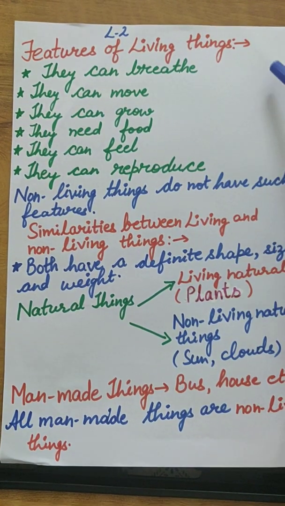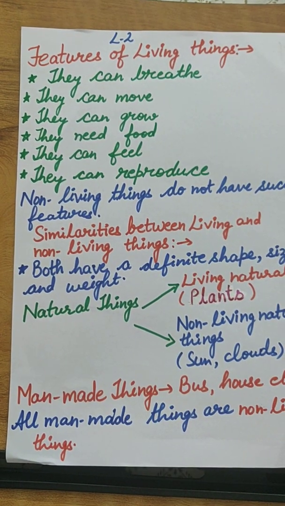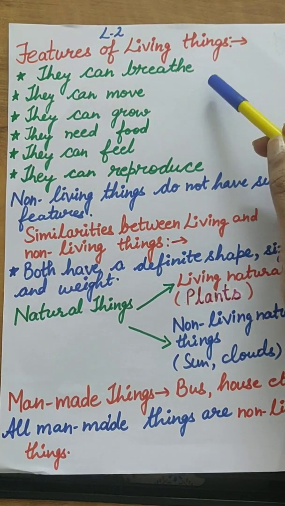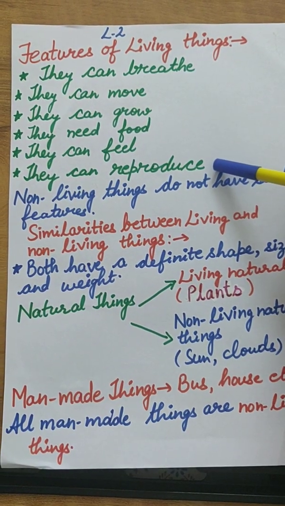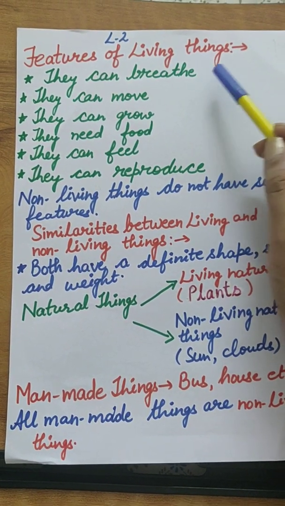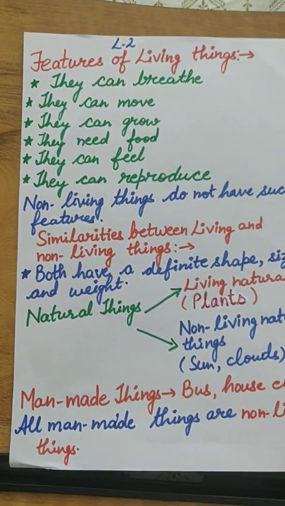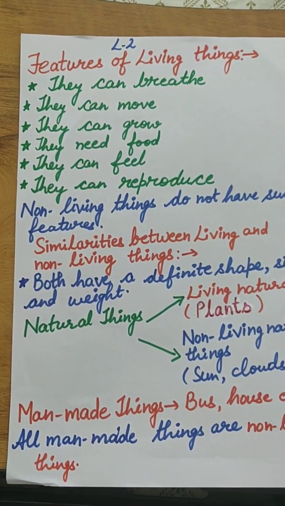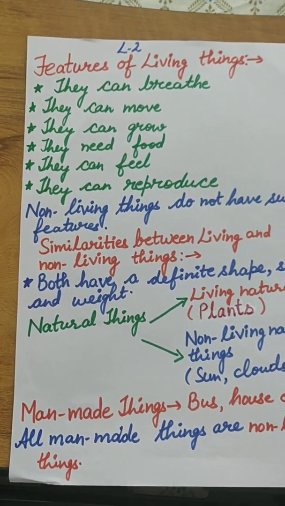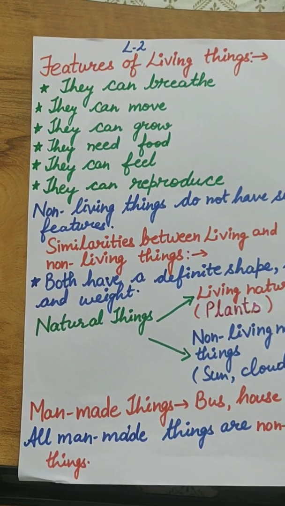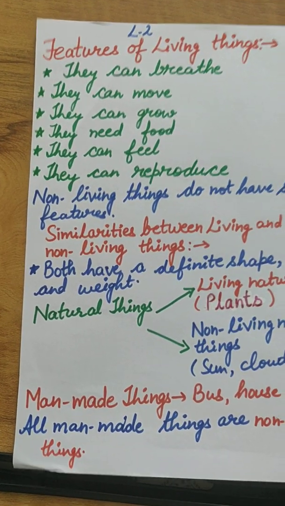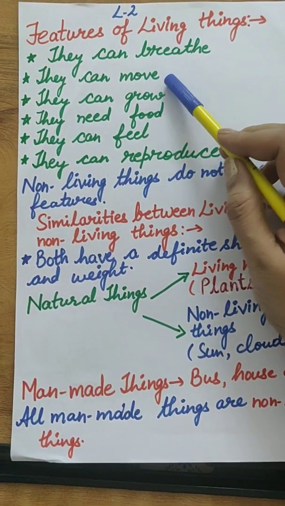As you all know, living things like plants, animals, human beings, cats and dogs, what are those features? First, they can breathe. Humans have lungs, fish have gills, plants have stomata, and insects have air holes. So all these body parts help them to breathe.